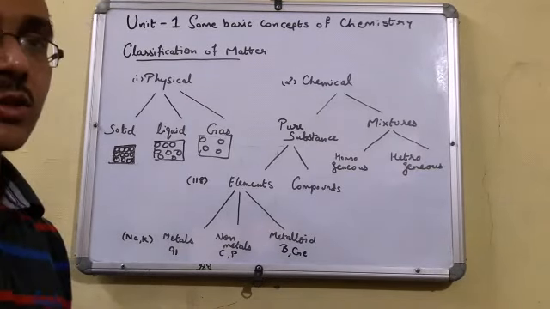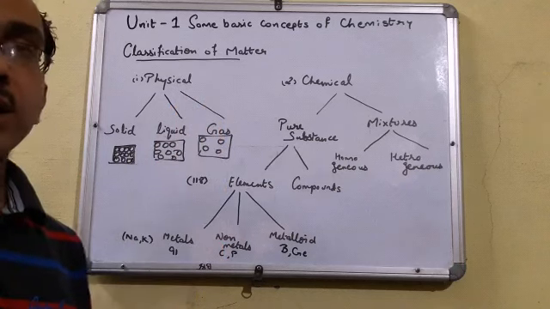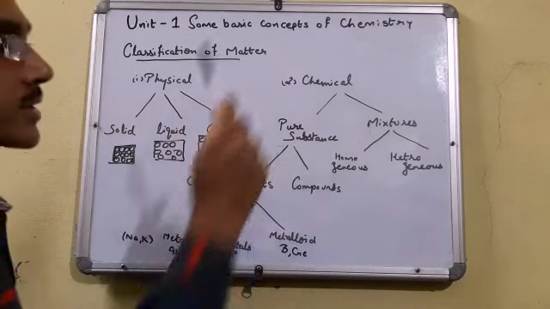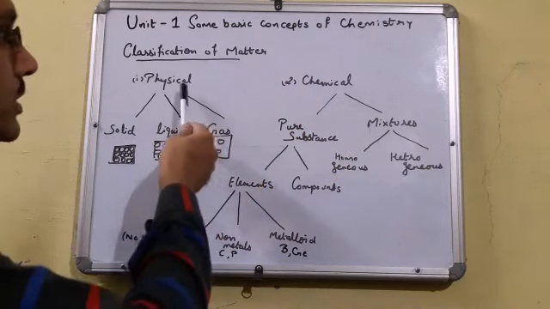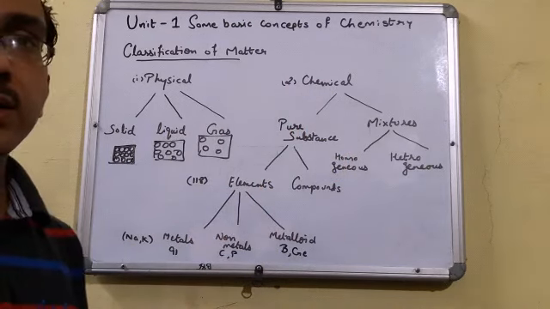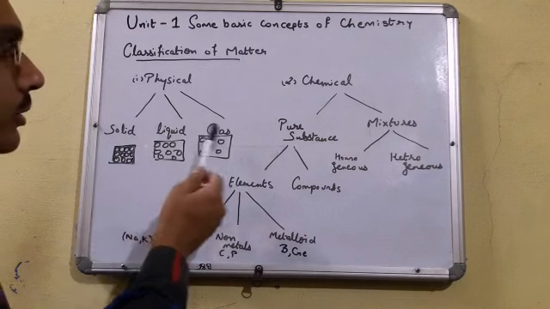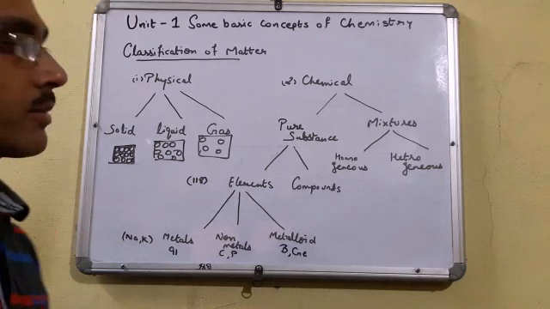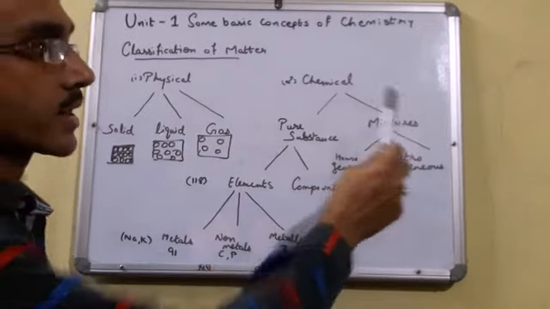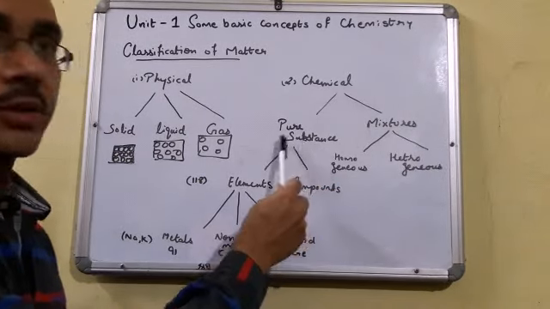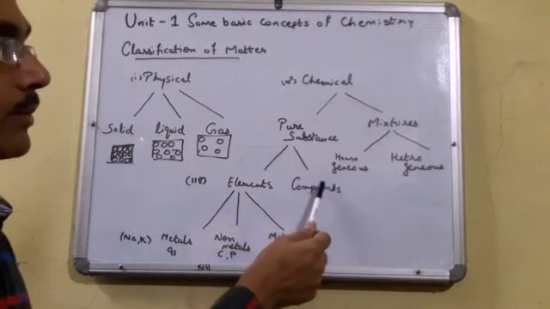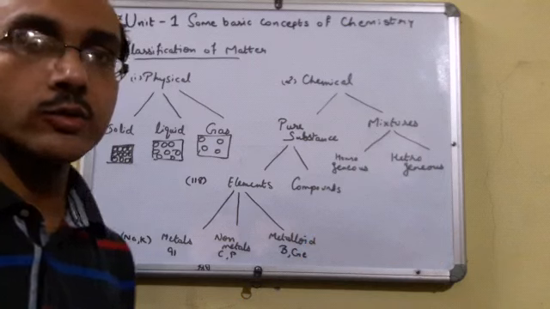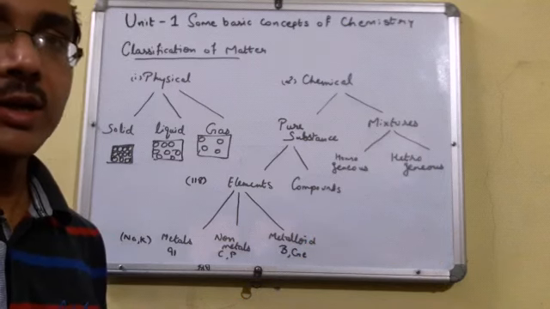Now students, see the next topic, classification of matter. We can classify matter on the basis of two properties. One is physical property and second is chemical property. On the basis of physical property, we can classify matter in three forms: solid form, liquid form and gaseous form. On the basis of chemical properties, we can classify matter as pure substances and mixtures. Pure substances can be further classified as elements and compounds, and mixtures are further classified as homogeneous mixture and heterogeneous mixture. Now see one by one in detail.